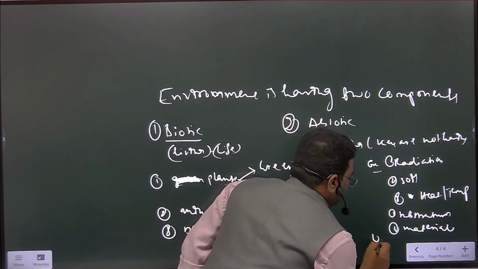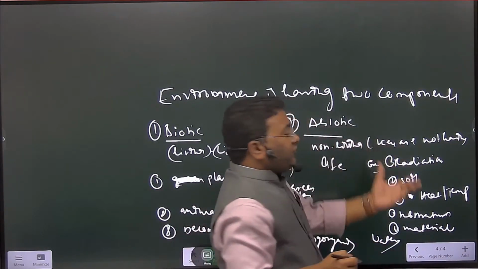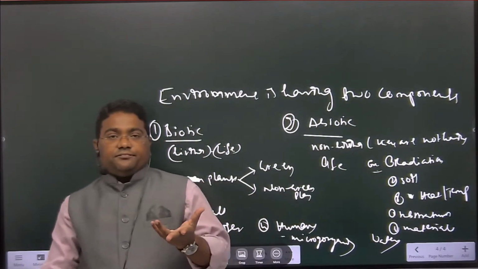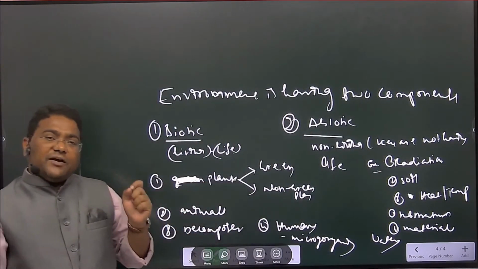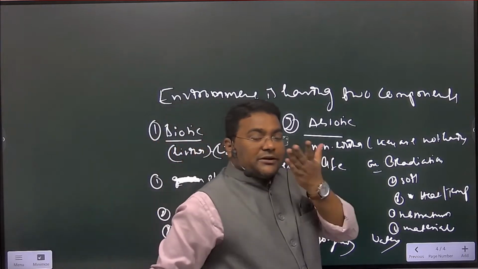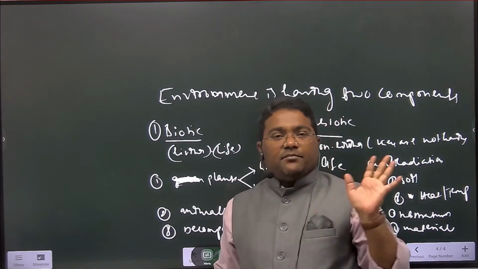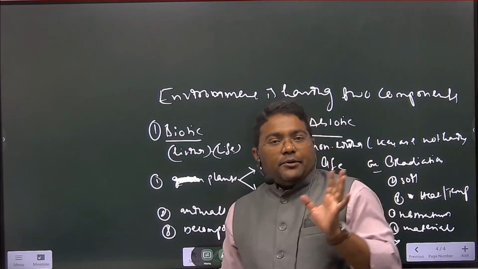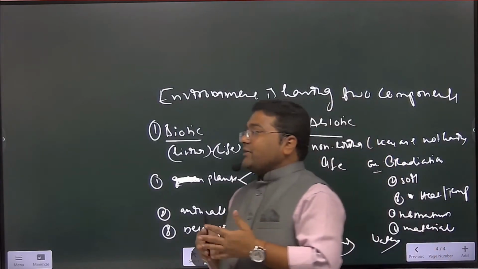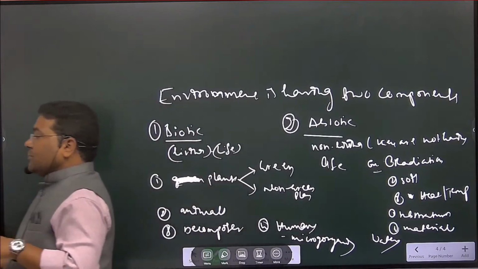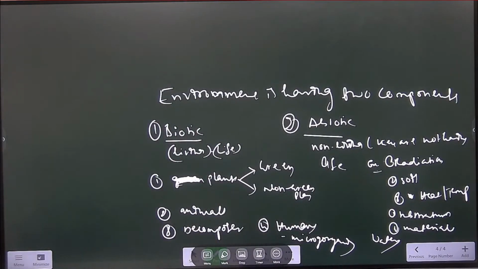And water. ये पूरा abiotic factors, they are not having life. So environment और ecosystem भी बताता हूं. Environment का ecosystem का components are same. Biotic and abiotic. Biotic mean which are having the life, and abiotic mean which are not having the life.